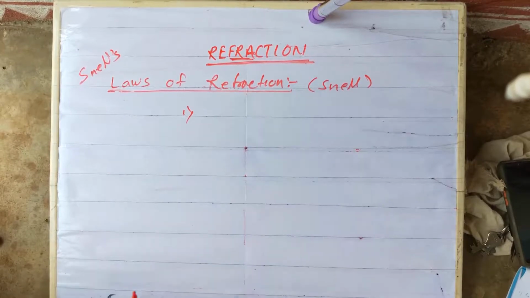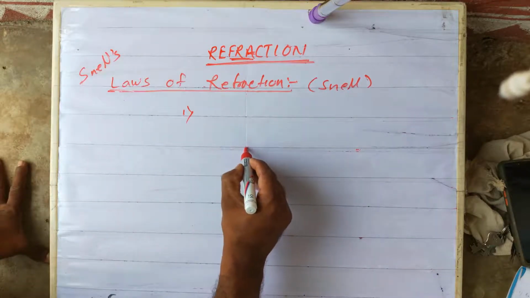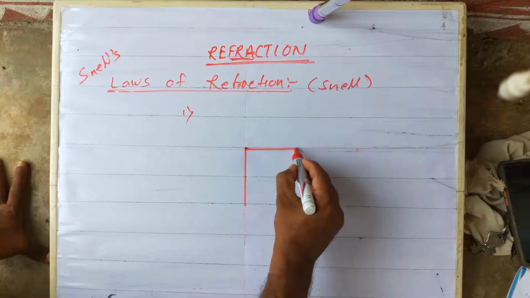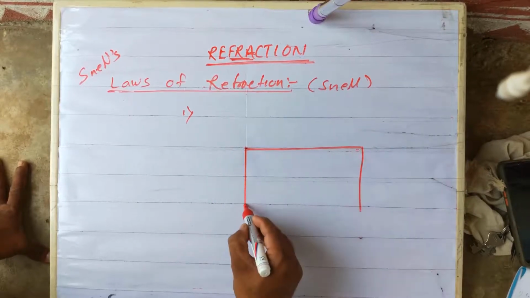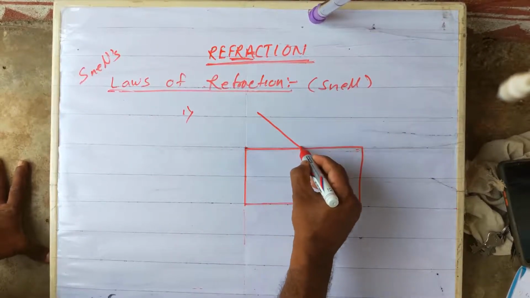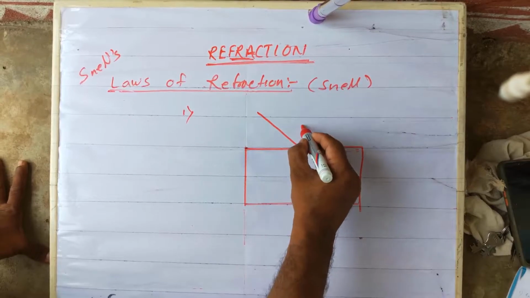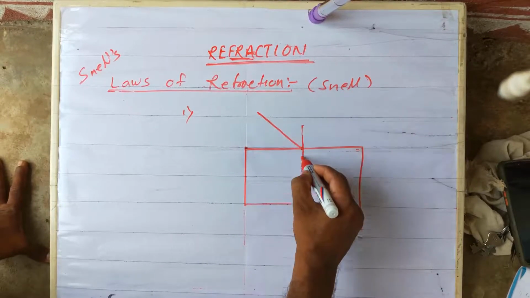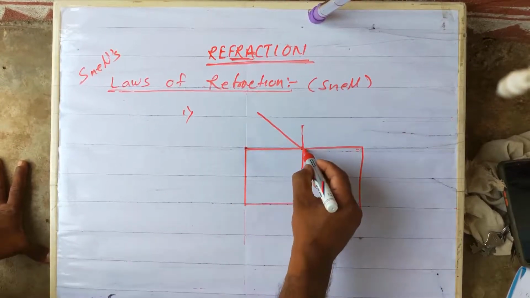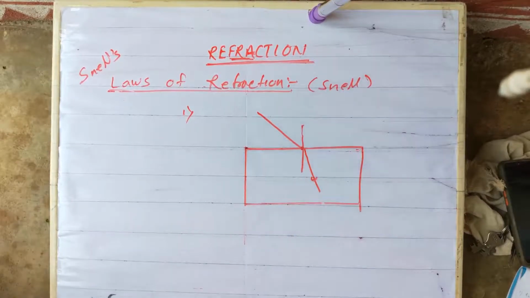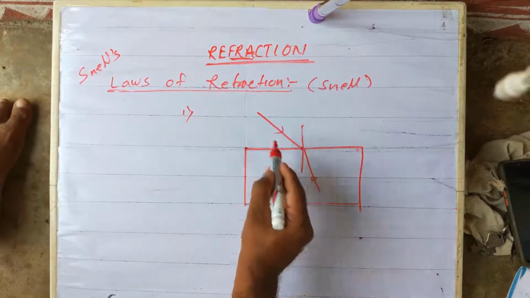The first law says that the incident ray, the refracted ray, and the normal drawn at the point of incidence all will lie in the same plane. What does it mean, sir? This is a refracting surface, a light is incident. This is the incident point, and the normal drawn at this point, and the refracted ray. They all will lie in the same plane.